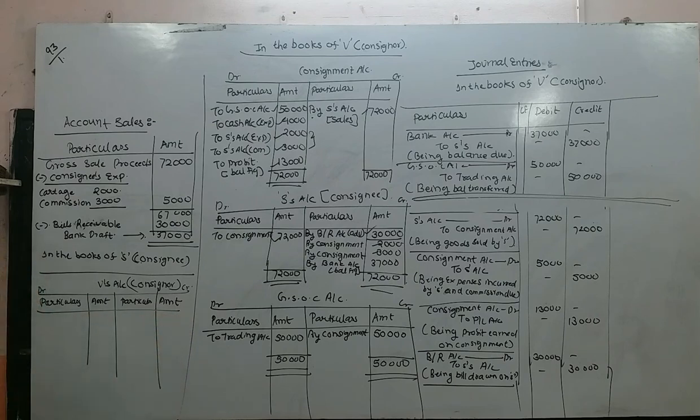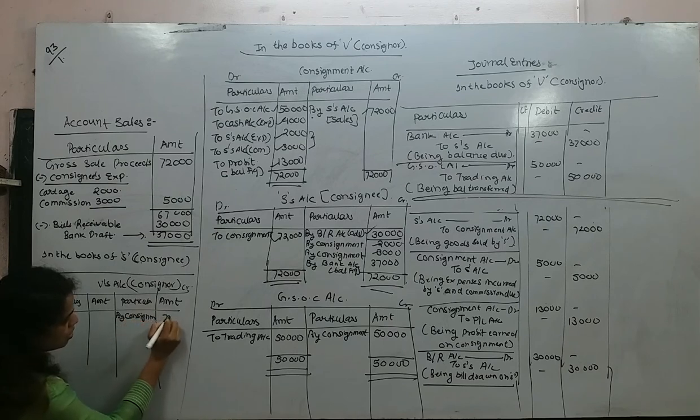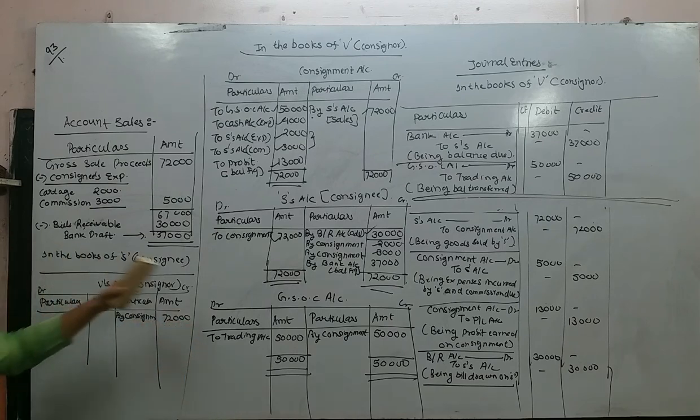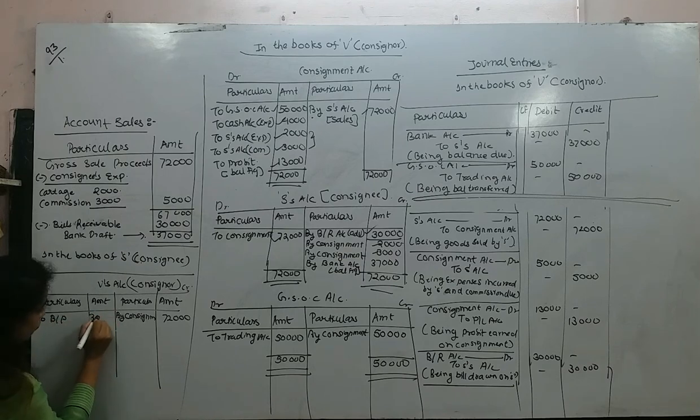Here it's particulars and amount. Again, particulars and amount. So this is going to be very easy, students. In the books of consignee, we are preparing only one ledger, that is the consignor's account. This ledger is exactly opposite to the consignee's. Here it is to consignment 72,000. Here I will write by consignment 72,000. Then by bills receivable 30,000; opposite to it, to bills payable 30,000.